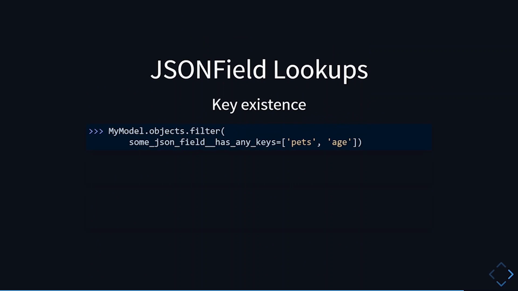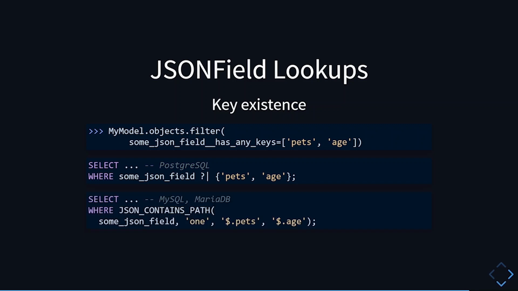And then the last lookup is the hasAnyKeys lookup, which is basically like hasKeys, but you only need the JSON objects to match at least one of the keys that you specify in the right-hand side. On Postgres, this is implemented using the question mark and the vertical bar operator.